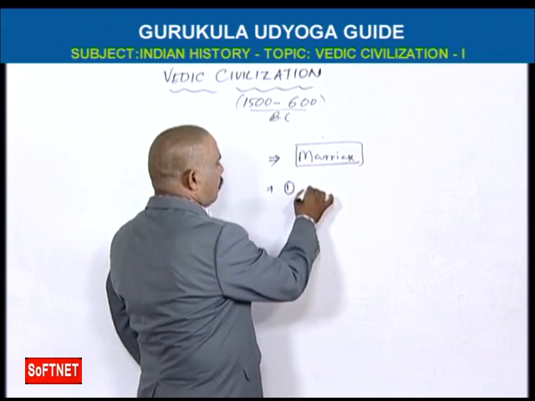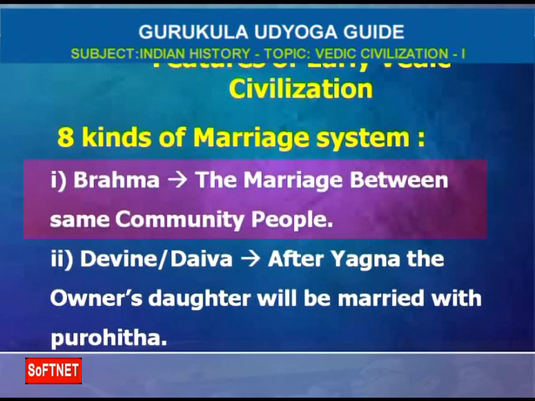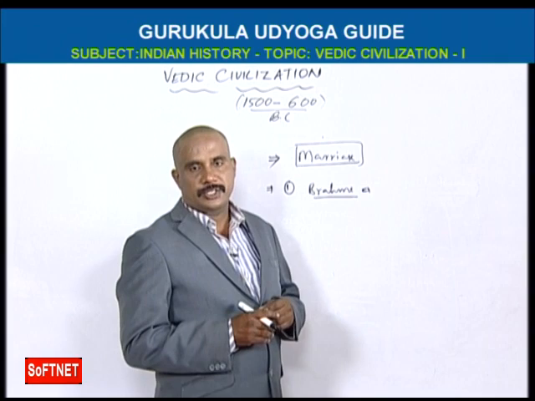First, Brahma Vivaha. Brahma marriage means the marriage between the same varnas. Brahmana boy, Brahmana girl. Vaishya boy, Vaishya girl. Kshatriya boy, Kshatriya girl. This is called the Brahma marriage system.